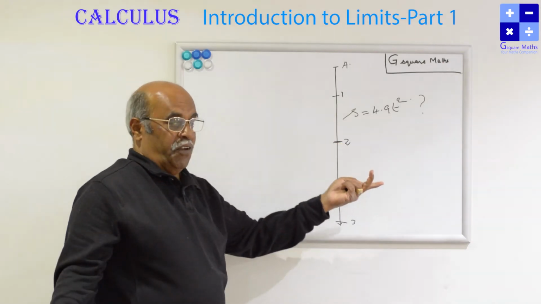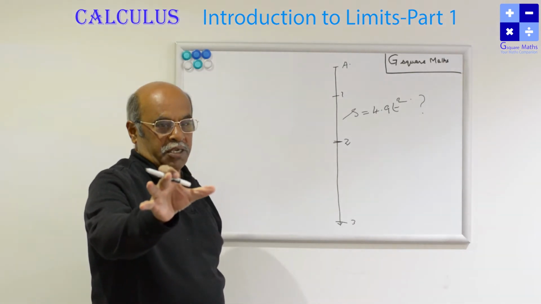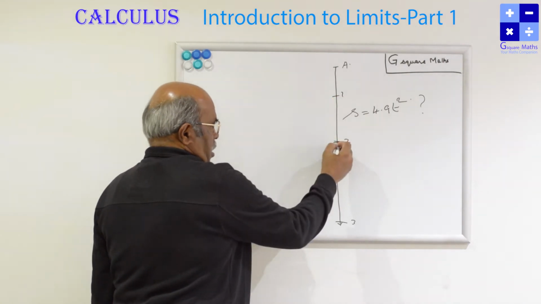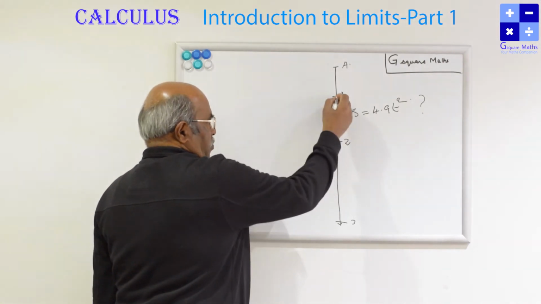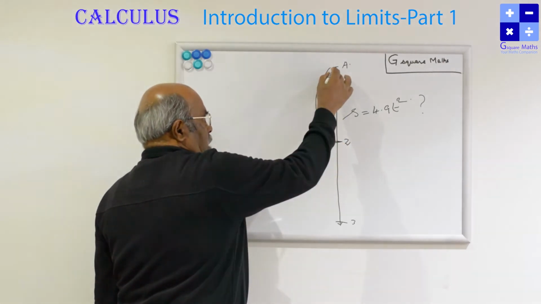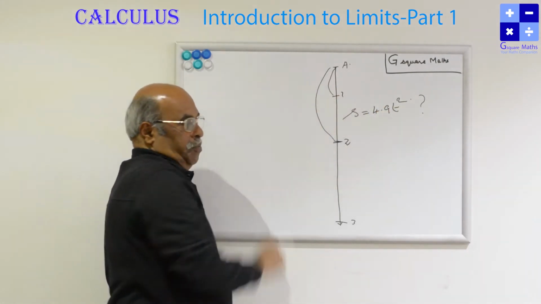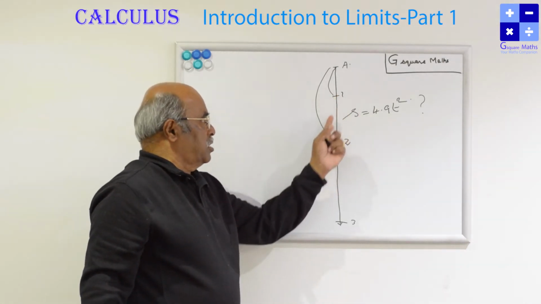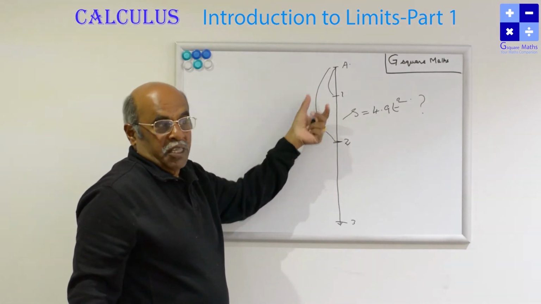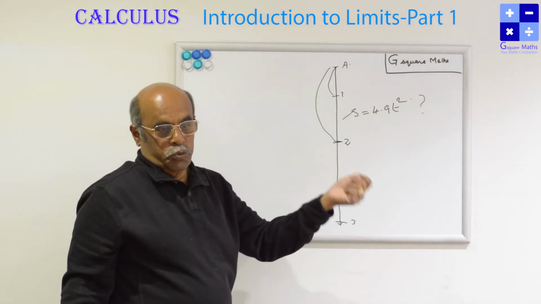Of course, I can find the average speed. Average speed is nothing but the distance traveled in a particular time divided by the time taken. Suppose the average speed in a second, that is from here to here. I can calculate the distance covered by the object using this. Substitute t equal to 1, you will get the distance. Substitute t equal to 2, you will get the distance from here to here. Subtract that, and divide by 2 minus 1, the time taken. So you will get the speed.